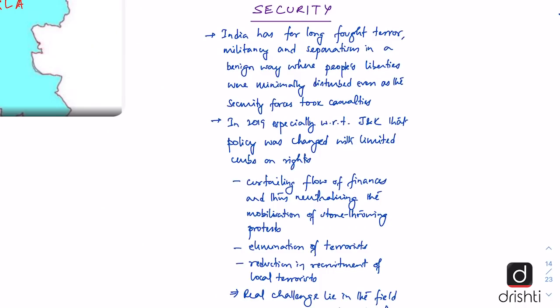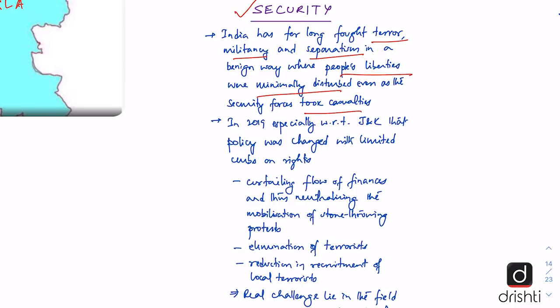One important concern for India vis-a-vis Jammu and Kashmir has always been security. So India has for long fought terror, militancy and separatism in a benign way, in a very easygoing manner, where people's liberties were minimally disturbed even as the security forces took casualties.